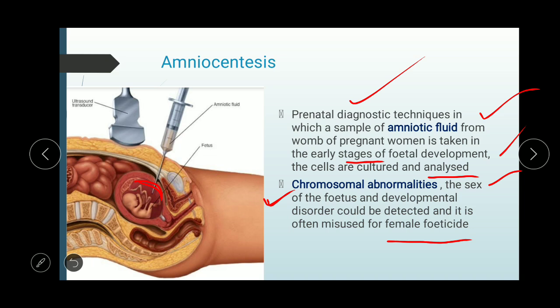For a healthy society, the ratio of male and female should be equal, that is the number of males should be equal to the number of females. And if the sex ratio is not maintained properly, this will lead to very serious consequences in our society. So amniocentesis should not be used for female feticide or for determining the sex of the children. This should only be used for determining chromosomal abnormality or any developmental disorder occurring in the child. So female feticide should be discouraged at every cost.